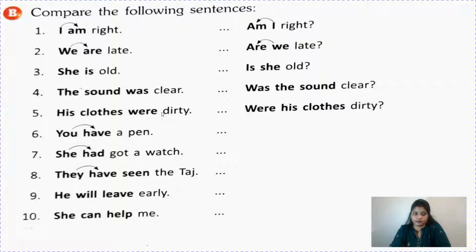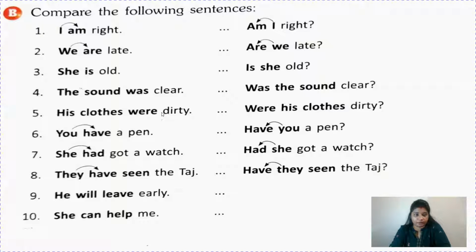You have a pen. Have you a pen? She had got a watch. Had she got a watch? They have seen the Taj. Have they seen the Taj? He will leave early. Will he leave early? She can help me. Can she help me?